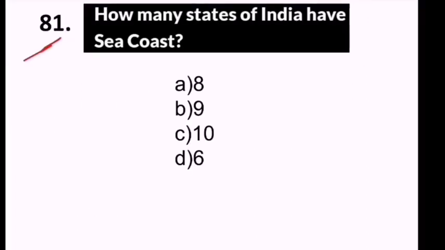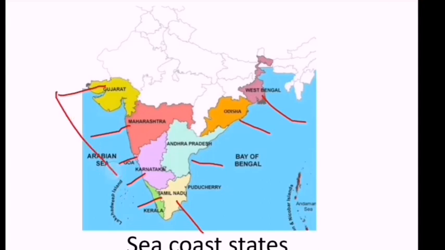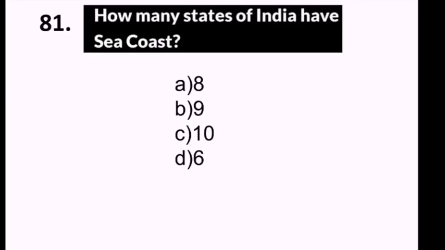Very important question. How many states of India have sea coast? Look at the map and understand here. Gujarat, Maharashtra, Goa, Karnataka, Kerala, Tamil Nadu, Andhra Pradesh, Odisha, West Bengal. 3 plus 3 6 plus 3 9. Total 9 states having sea coast. Hence we can say B is the correct answer.